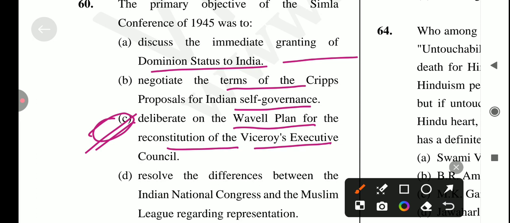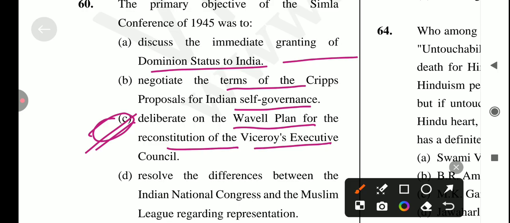Another one is that representation of caste Hindus and Muslims would be equal. And the next one is that the reconstructed council was to function as an interim government within the framework of the 1935 Act, and was not responsible to the Central Assembly.